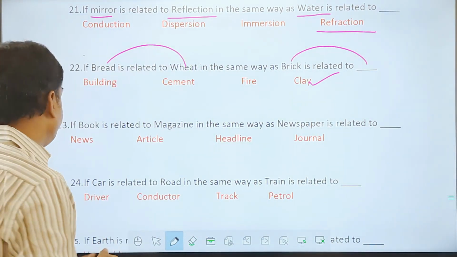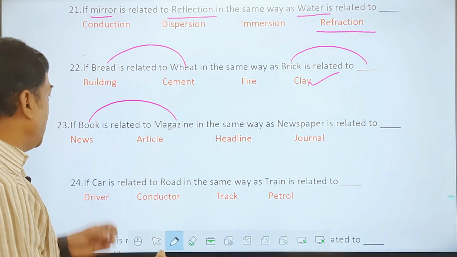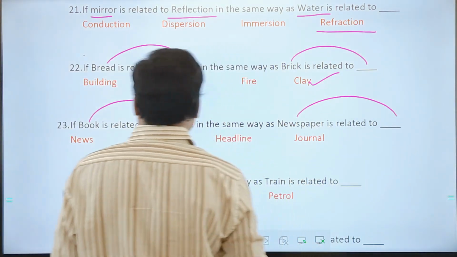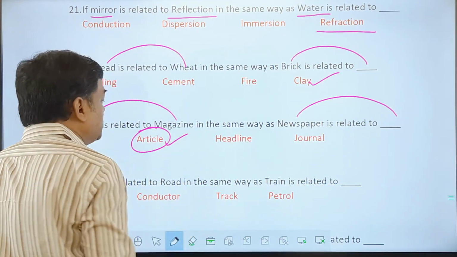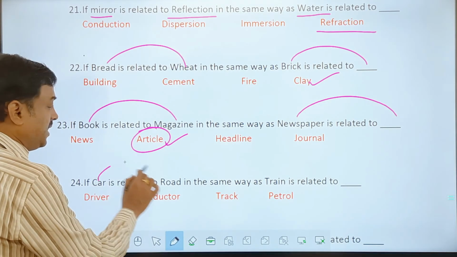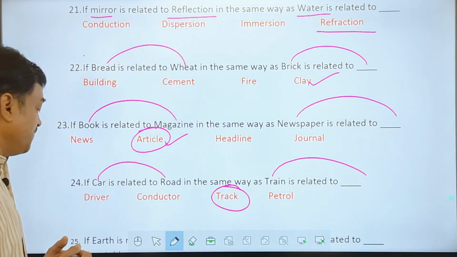Book, magazine: a small version of a book is a magazine, so for newspaper we can say article. Next one, car is related to road, a train is related to track. So track is the answer.